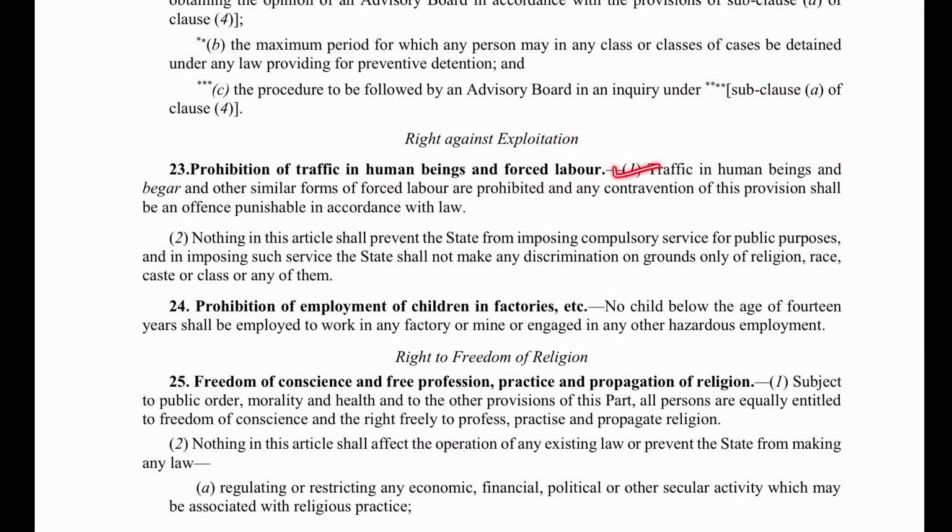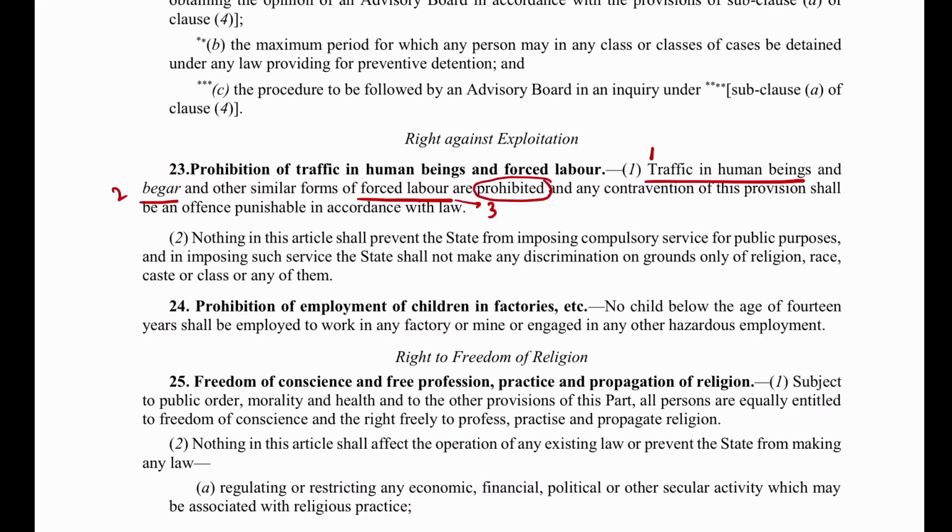The first clause of article 23 says traffic in human beings and begar and other similar forms of forced labor are prohibited. So firstly, you are seeing that it is prohibited. What things are prohibited? They are giving you three keywords for that. First, trafficking in human beings, begar and similar forms of forced labor. So 1, 2 and 3, which we will see in a little more detail shortly, they are prohibited.